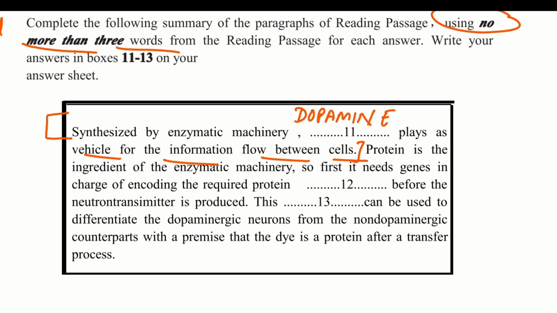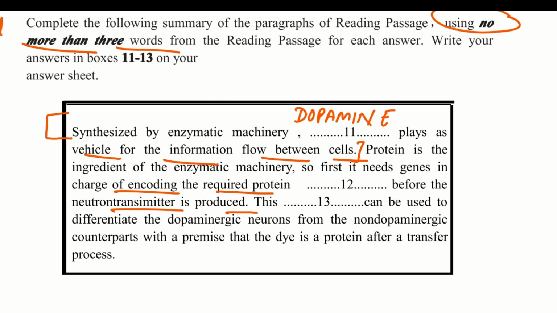Next, protein is the ingredient for enzymatic machinery. So first it needs genes in charge of encoding the required protein, dash, before the neurotransmitter is produced.